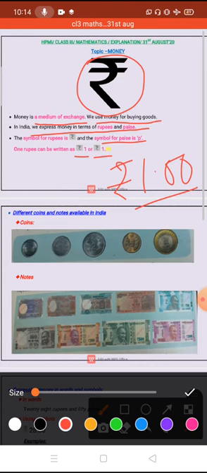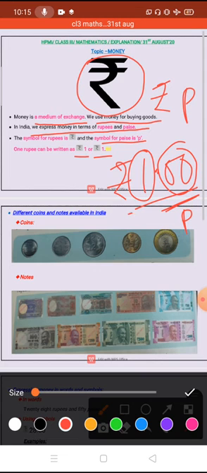The number before this dot denotes the rupees, how many rupees, and the numbers after the dot denote the amount of paisa. So this part is paisa, and the numbers before the dot denote the rupees part.